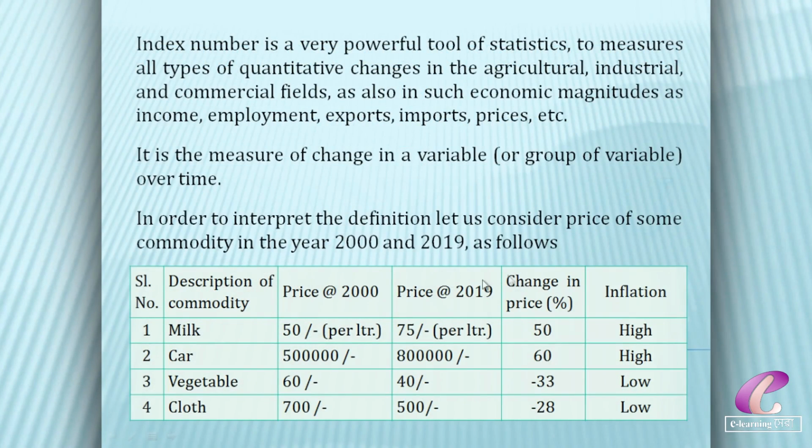Now, to interpret the definition, let us consider the price of some commodities in the year 2000 and 2019. Suppose with the help of these data, we have to study the inflation in the economy in the years 2000 and 2019. Here we have noticed that there is an increase in the price of milk and car in the year 2019 as compared to the year 2000, whereas a negative picture is highlighted in the case of vegetables and cloth.